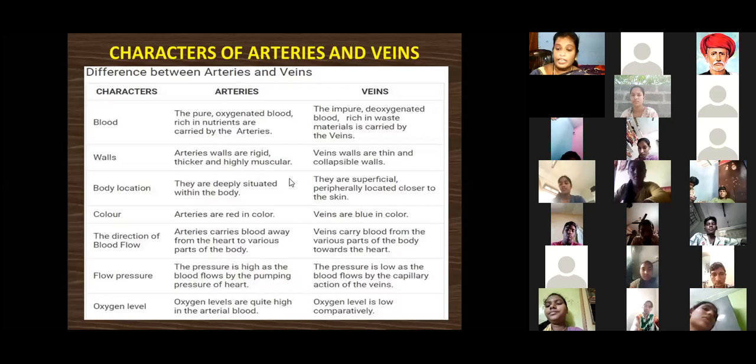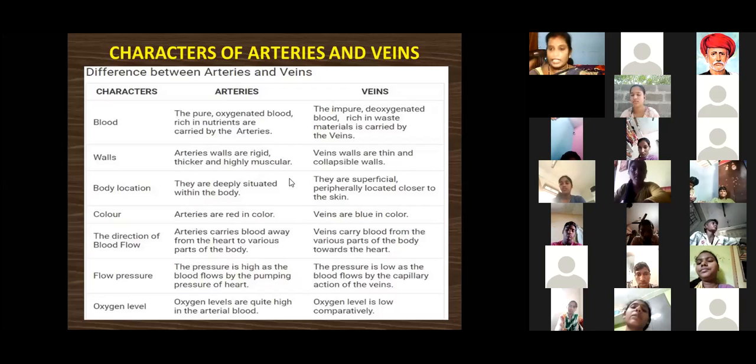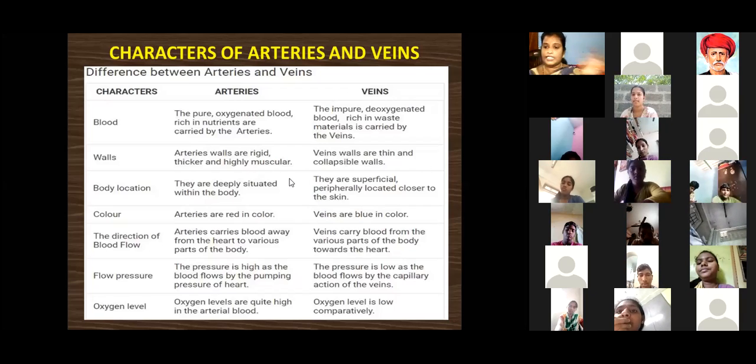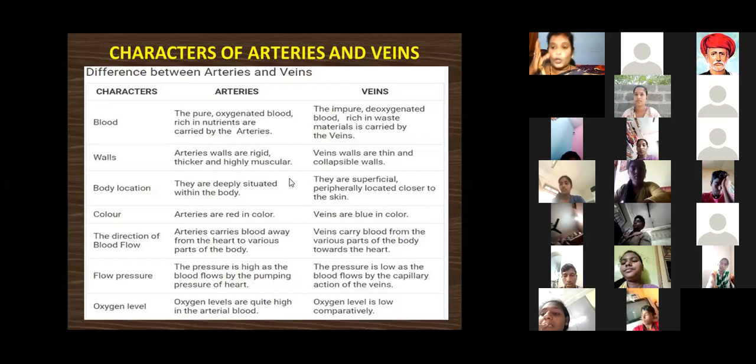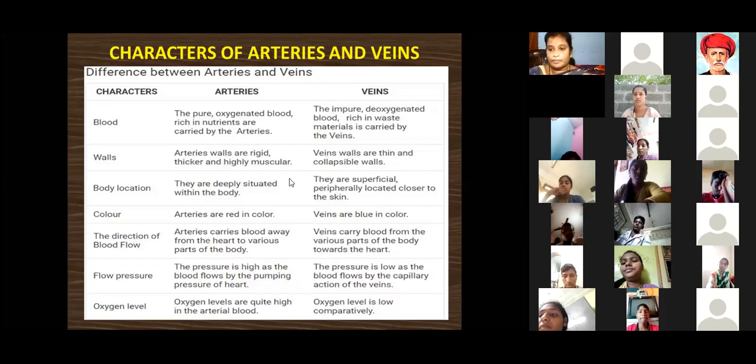In the same way, the veins also carry blood, but the oxygen level is very low compared to arteries. That's why the veins carry deoxygenated blood, with only a lower level of oxygen.